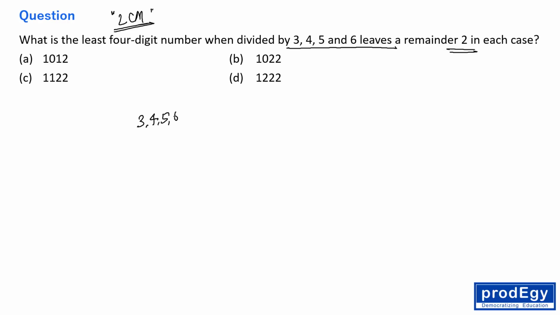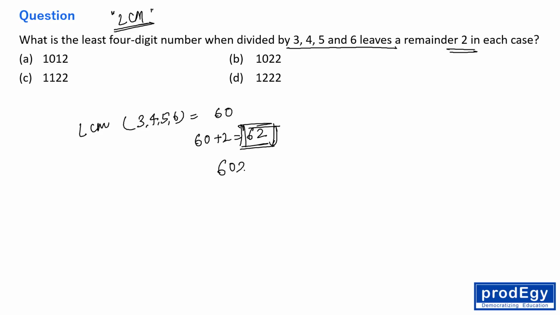So first of all, we need to find the LCM of these, which is 60. So 60 plus 2 is 62, right? See, everyone, 62 is the first number which when divided by 3, 4, 5, 6 leaves a remainder 2, right? I repeat, 62 is the first number which when divided by 3, 4, 5, 6 leaves a remainder 2, right? So now the next number will be what?